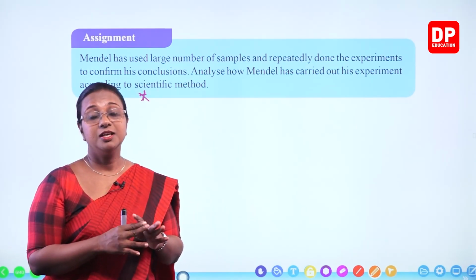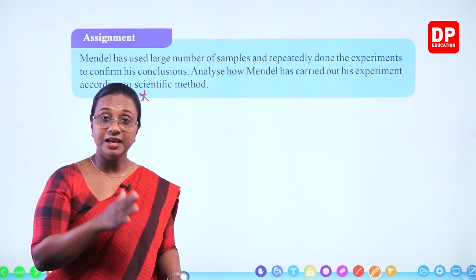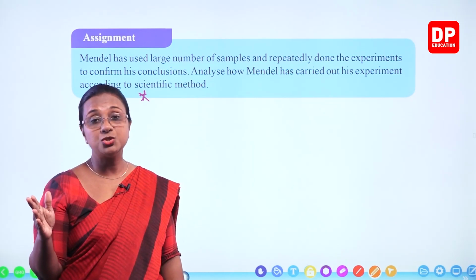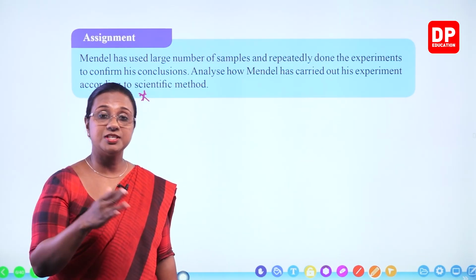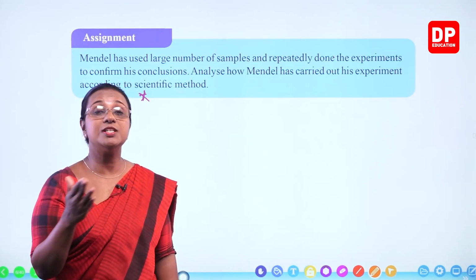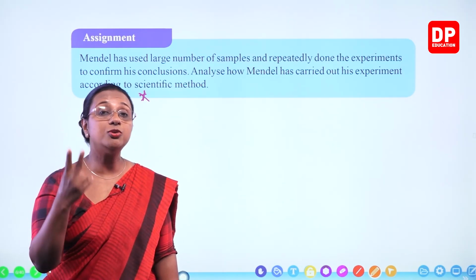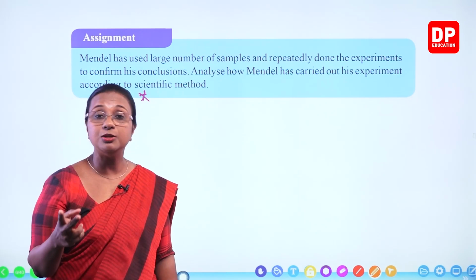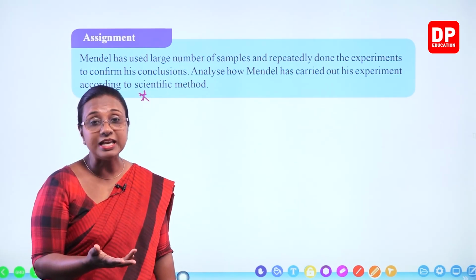Even with a coin. You all know when you toss a coin, the probability of getting head and tail is 1:1, 1/2 and 1/2, because there are 2 observations, head and tail, with equal chances. But if you toss the coin only twice, sometimes you will get the same thing. You might only get heads.